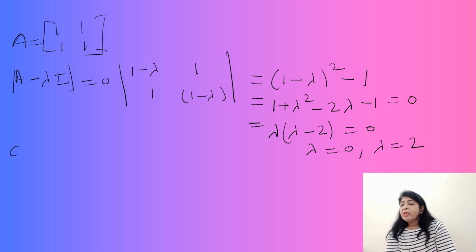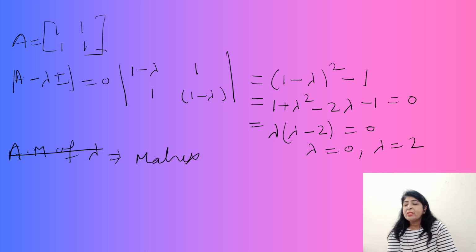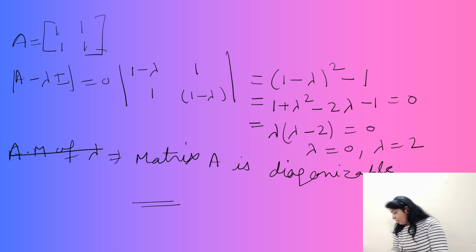Now there is no need to find algebraic and geometric multiplicity if you have distinct roots. So you have two distinct eigenvalues. This implies, this is the direct result you can use, matrix A is diagonalizable. Now take up the next question.